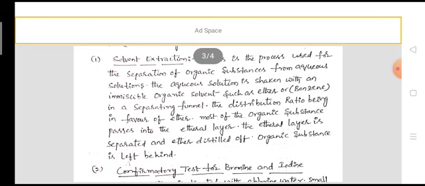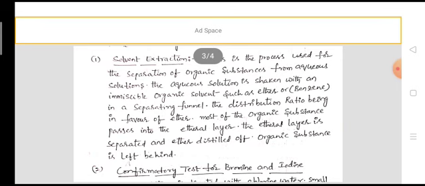Once again, in the solvent extraction process, organic substances are separated from aqueous solution. The aqueous solution is shaken with an immiscible organic solvent such as ether or benzene in a separating funnel.